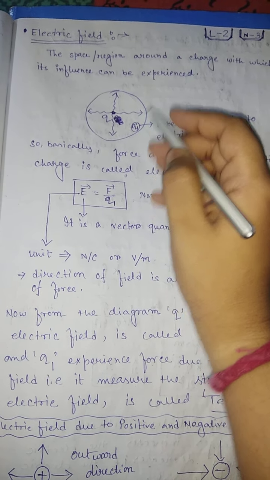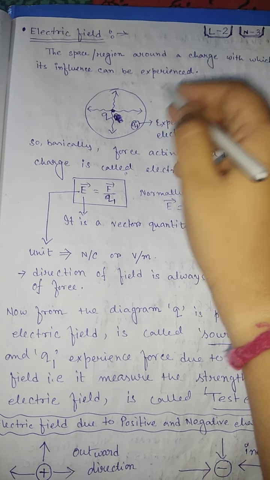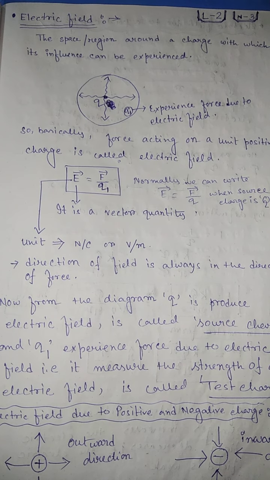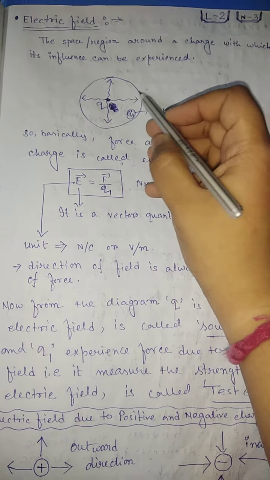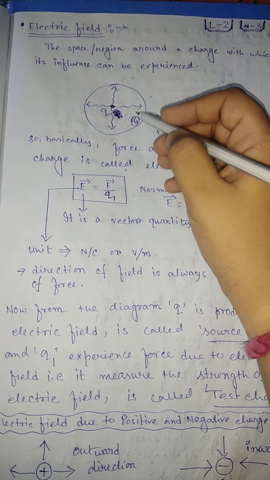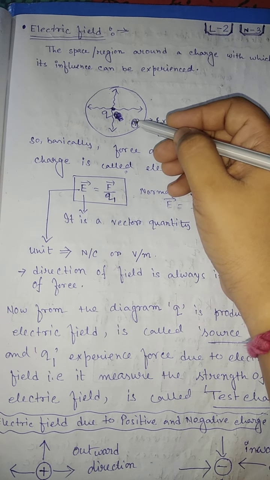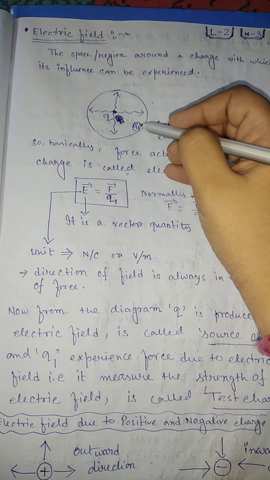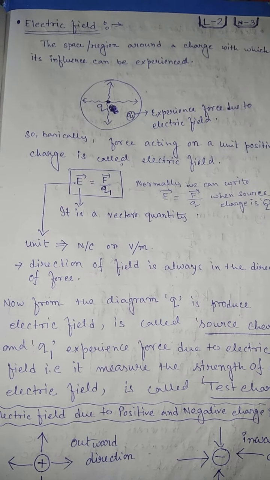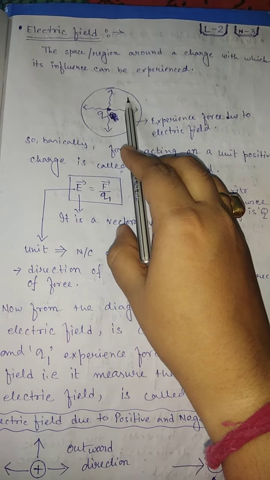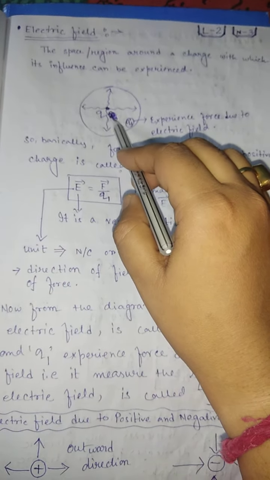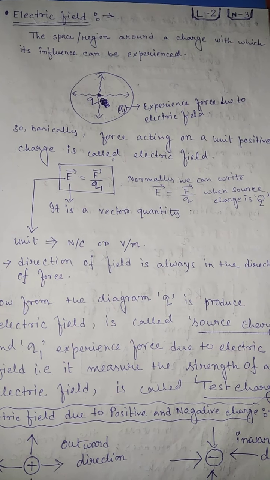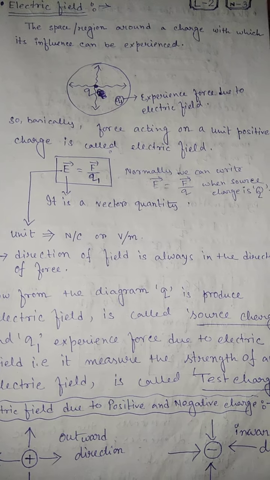Now if any charge is placed here, this charge does not experience any force due to that electric field because it is out of range. Now if another charge, this is q1, is placed inside the electric field, then due to that electric field it experiences a force on it. So the space or region around a charge within which another charged body experiences a force, that is called electric field.